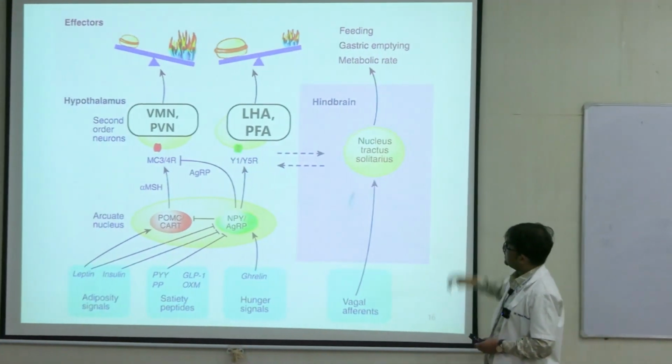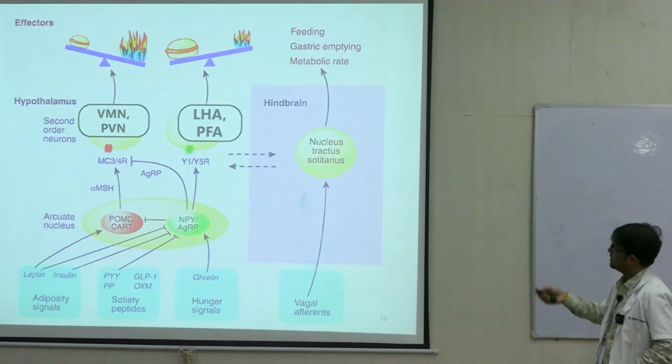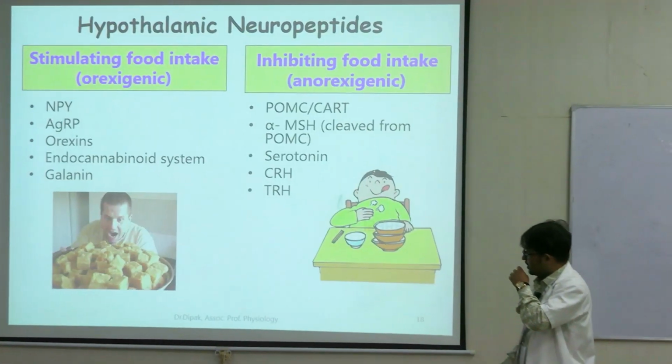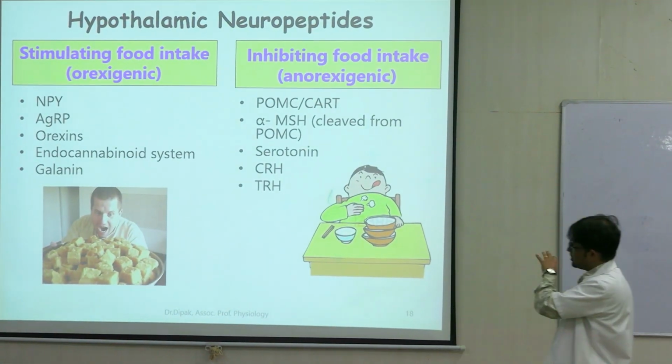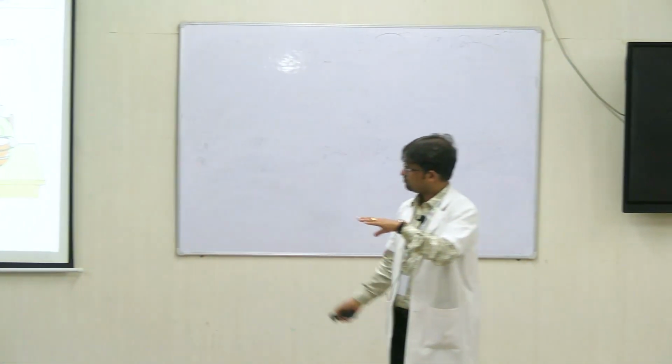What do you find here? Look at the role of the NTS, it is concerned with feeding, gastric emptying and metabolic rate. So vagal efferents convey this signal. This picture is about the different set of neuropeptides which are there.